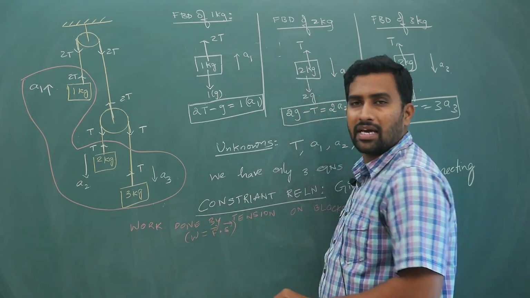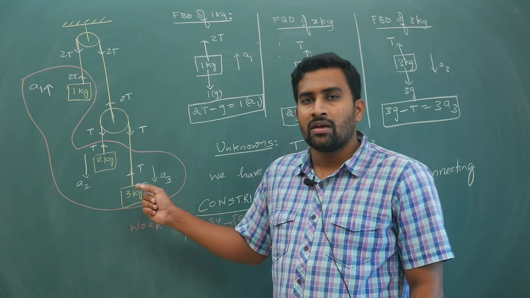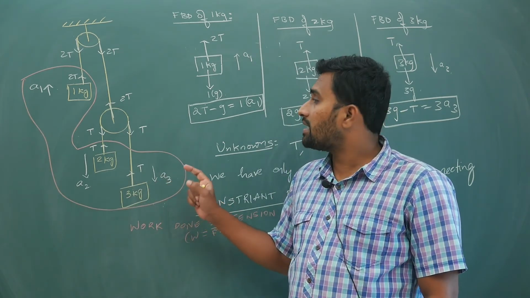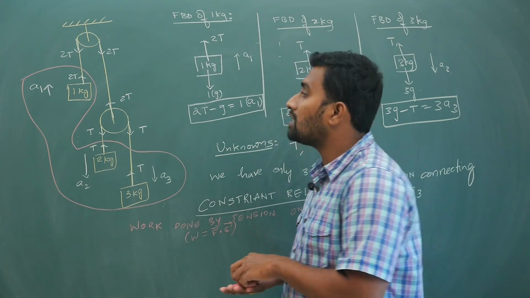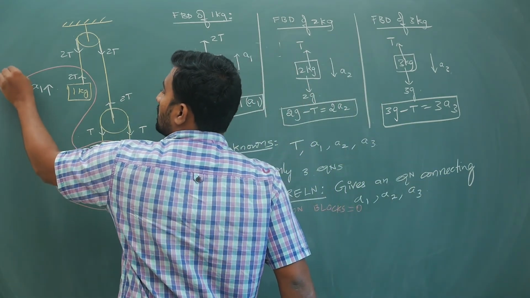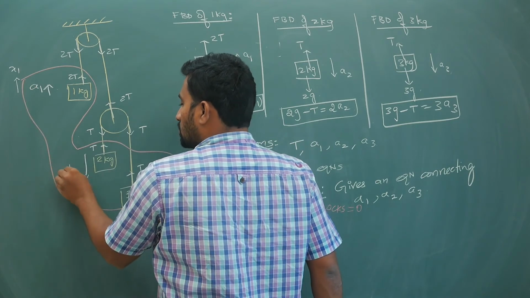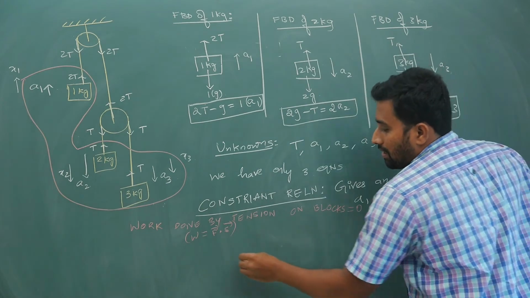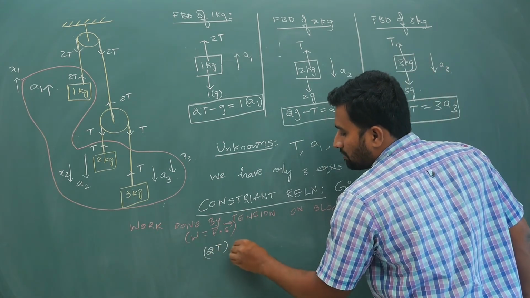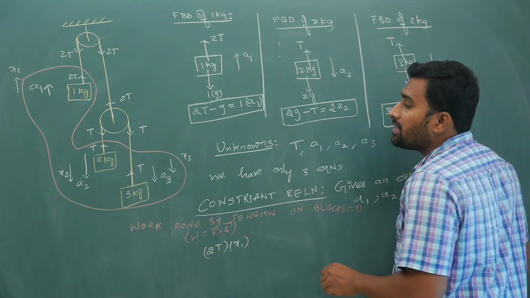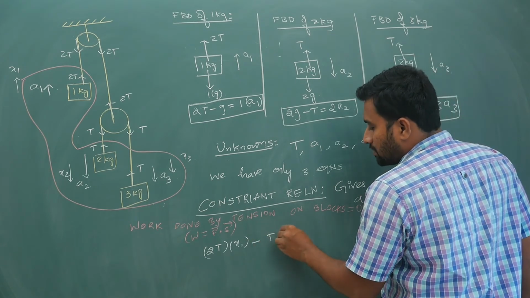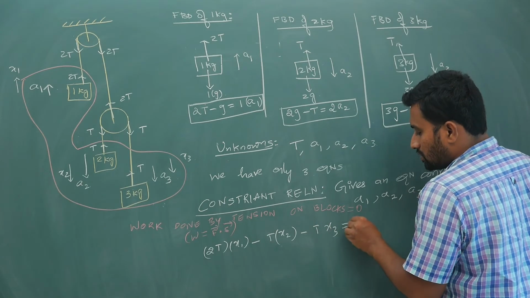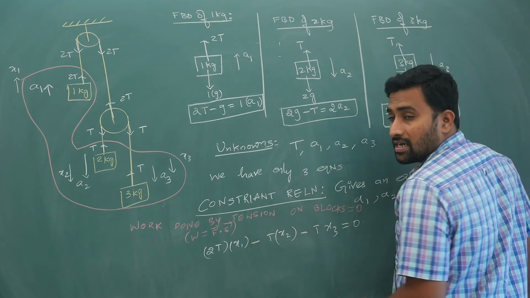If they are in the same direction, it is force into displacement. If they are in opposite directions, you have to write a negative sign. So if you assume this displacement as x1, this as x2, this as x3, we get plus 2T into x1, because force and displacement are both in the same direction, minus T times x2, minus T times x3 is equal to 0, because tension and displacement are in opposite directions.